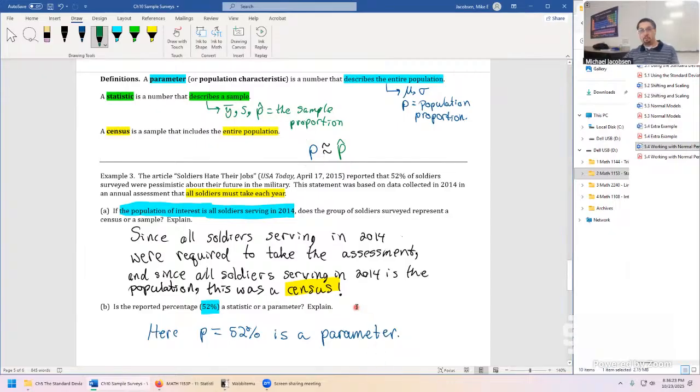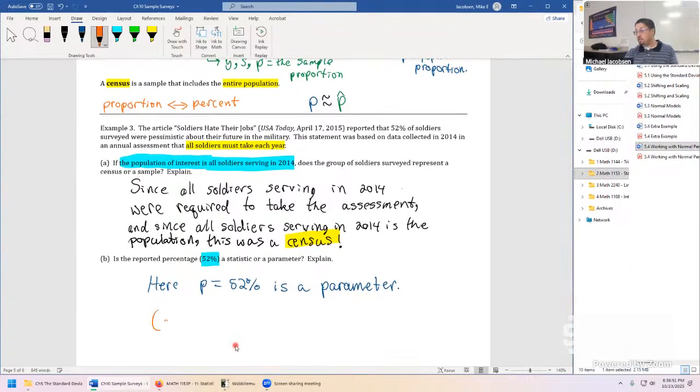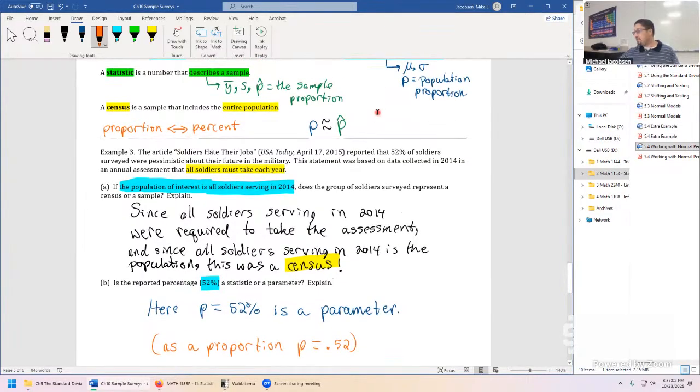But in this one rare example, example 3, life is simple, the whole statistical job ends right there, the moment they calculate that percentage. By the way, just like there's synonyms, mean can be thought of as an average, that's a direct synonym. Proportion is synonymous with percent. It's just a unit change. As a percentage, it says 52%. As a proportion, P equals 0.52. We just move the decimal place 2 positions to the left.